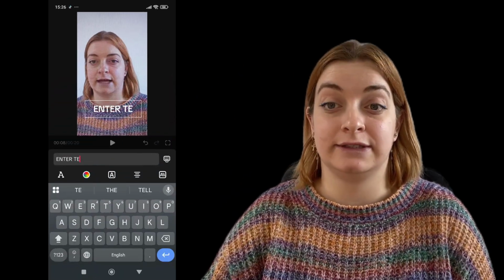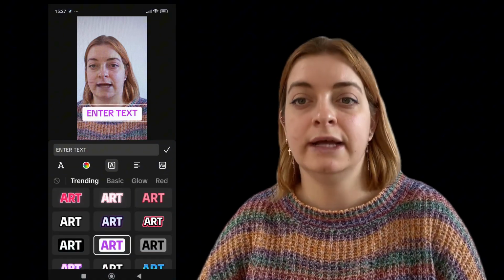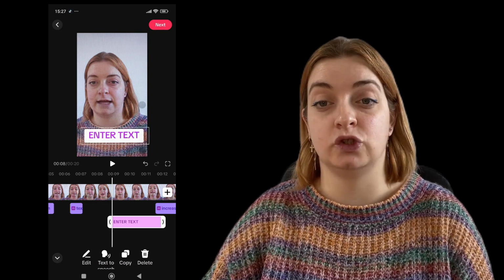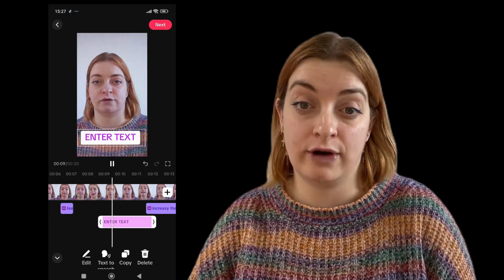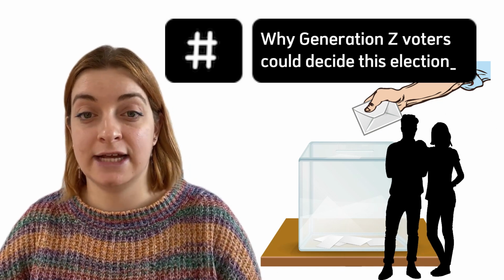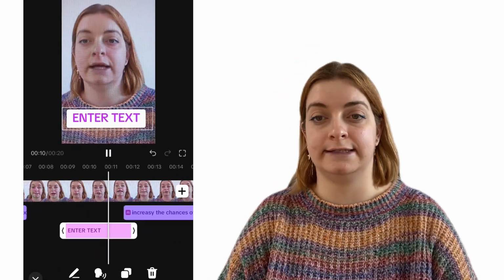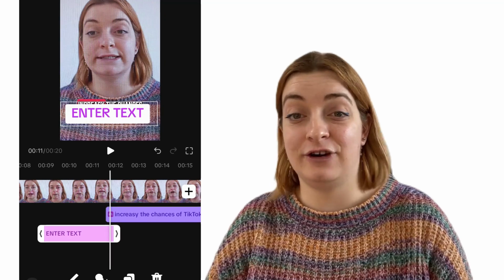Using native TikTok text overlays rather than manually edited captions from external software increases the chances of TikTok categorizing your content correctly. Example: if you are reporting on an election, add on-screen text that says why Gen Z voters could decide this election. Pro tip: TikTok prioritizes native text overlays added inside the app editing suite over externally edited captions, so add key phrases directly using TikTok's text tools.